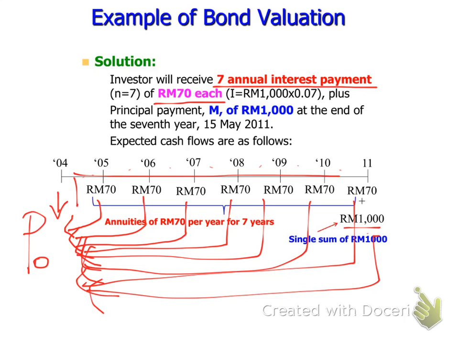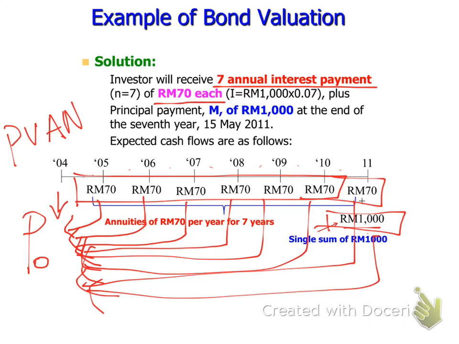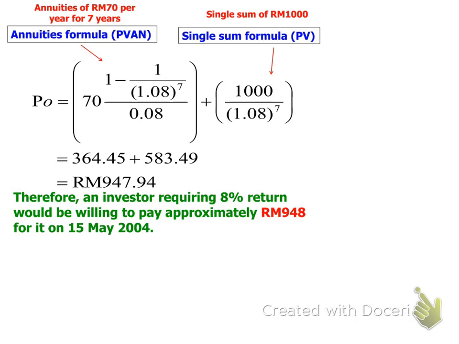If you look at this, every year 70 ringgit, right? This is just the same as your present value annuity formula. Convert the 70 ringgit every year to today, plus this 1,000 converted to today's value. So when you put it into the formula, it will be like this: 70 ringgit every year for 7 years, at the market interest rate. Here will be the basic present value formula, in which it is your future value divided by 1.08 to the power of 7.